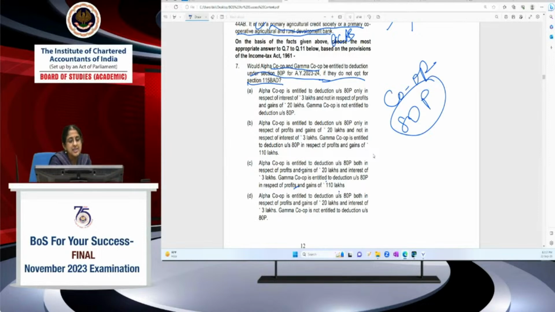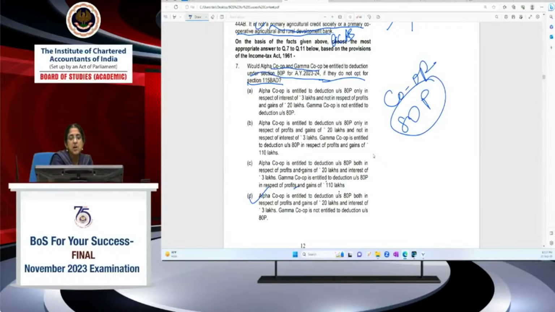So the correct answer is: Alpha Cooperative is entitled to deduction under 80P both in respect of profits and gains of 20 lakhs and interest of 3 lakhs. Gamma Cooperative is not entitled to deduction under 80P. So the fourth option, D, is the correct answer because both the statements there are correct. Whereas in option C, the first statement is right, the second statement is wrong.